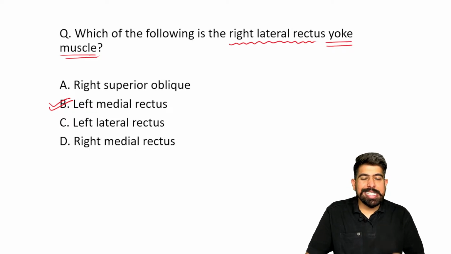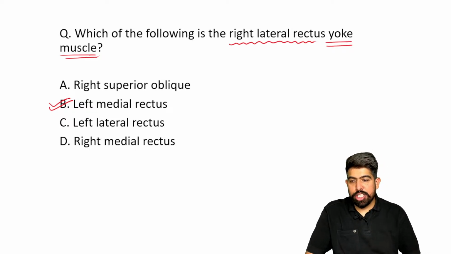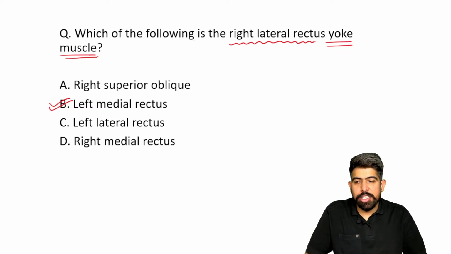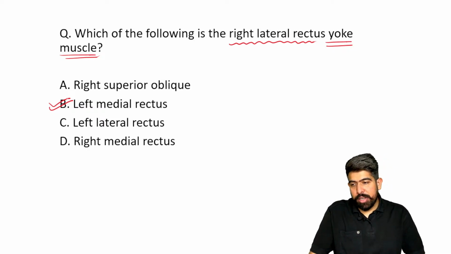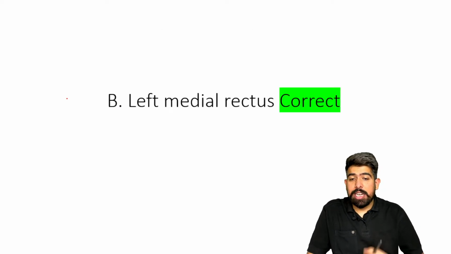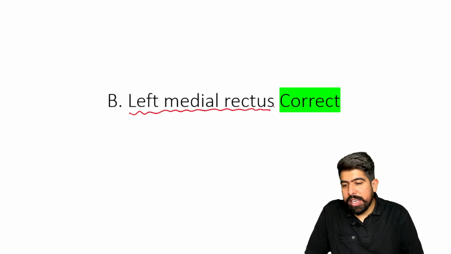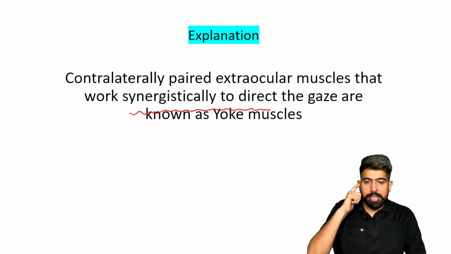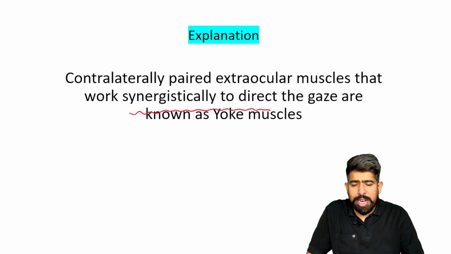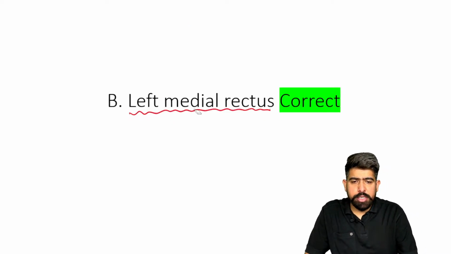So this is the same action, right? The yoke muscle is also known as the synergistic muscle. So your right lateral rectus is your left medial rectus muscle. Now I'm explaining how these yoke muscles work. For understanding this yoke muscle question, first of all,